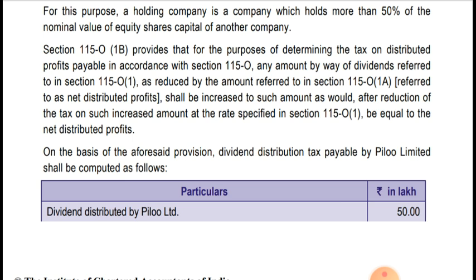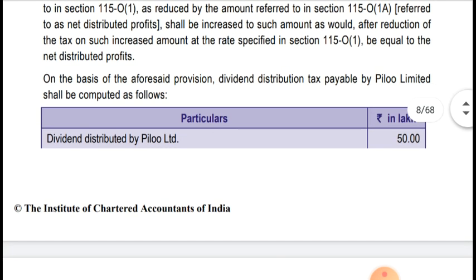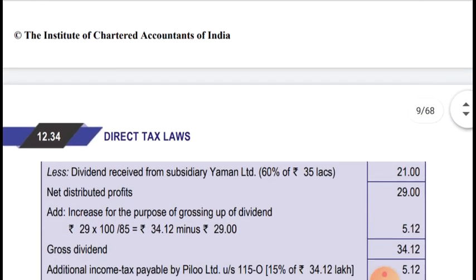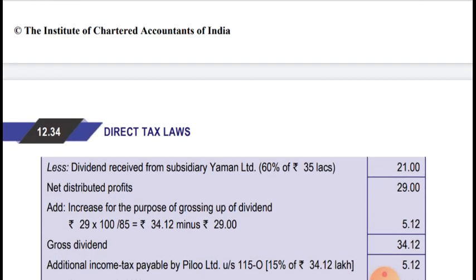On the basis of the aforesaid provision, dividend distribution tax payable by Pillow Limited shall be computed as follows. Dividend distributed by Pillow Limited is 50 lakhs. On that amount we reduce 21 lakhs, as I said, being dividend received from subsidiary company Yaman Limited, that is 60% of 35 lakhs, which is 21 lakhs. So net dividend is coming to 29 lakhs.